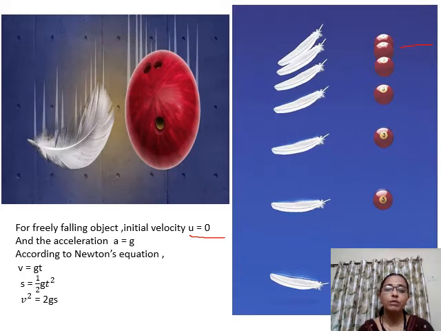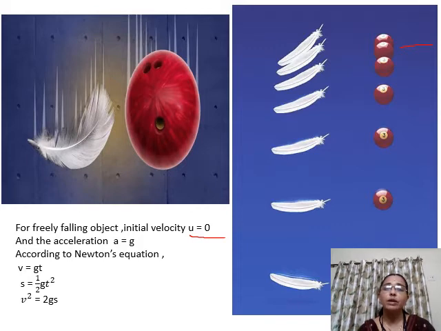Velocity: v is equal to g into t. Distance: s is equal to half into g into t square. And v square is equal to 2gs.